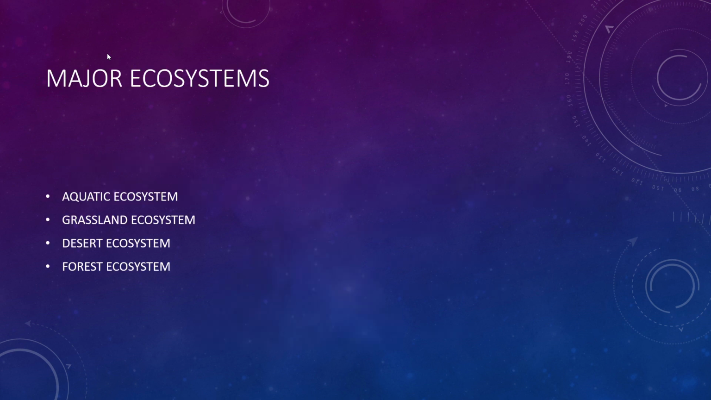Now we can study the major ecosystems. First one is aquatic ecosystem, second one grassland ecosystem, third one desert ecosystem, and the fourth one forest ecosystem, which you have to study in detail. So let me elaborate what is aquatic ecosystem. Grassland, desert ecosystem and forest ecosystem are the terrestrial ecosystems. You have to remember that, and for your convenience I have elaborated each and every one.